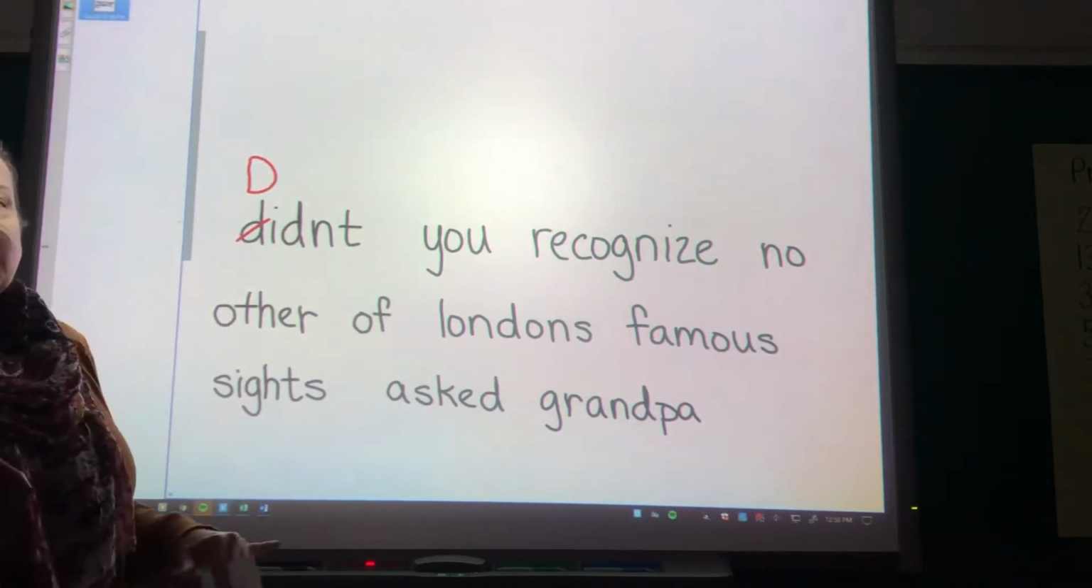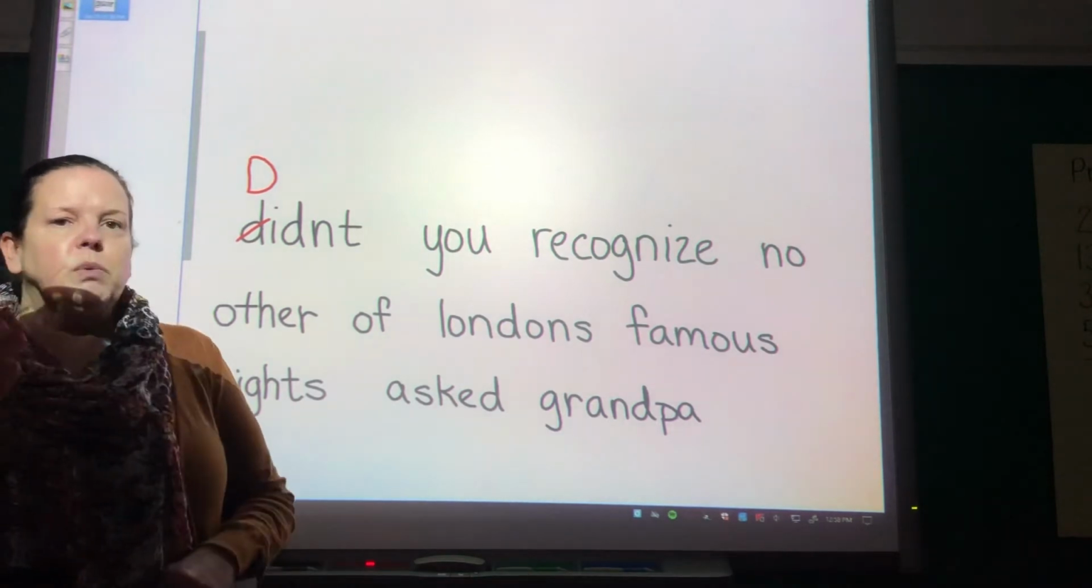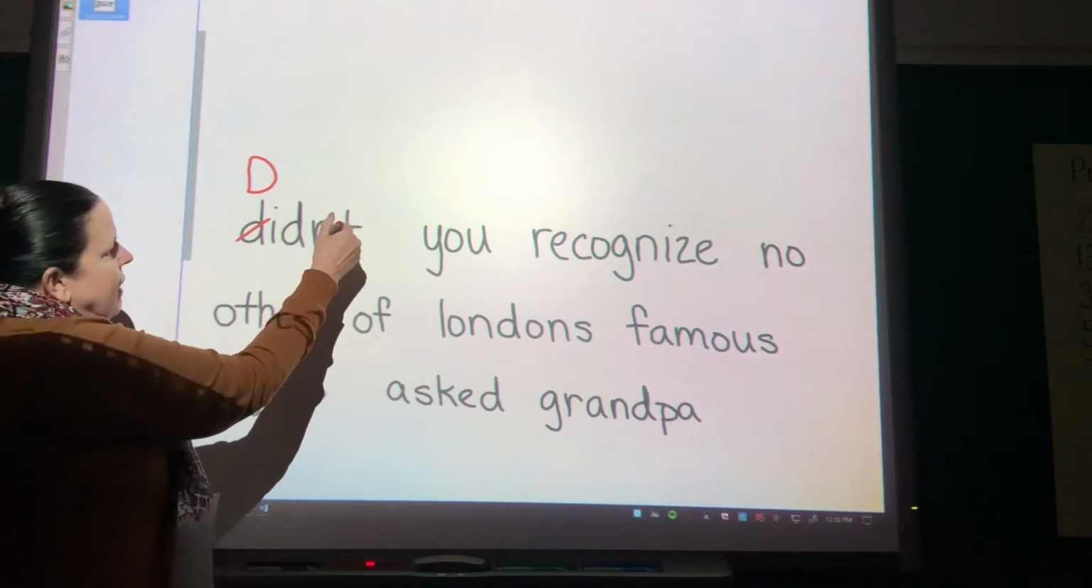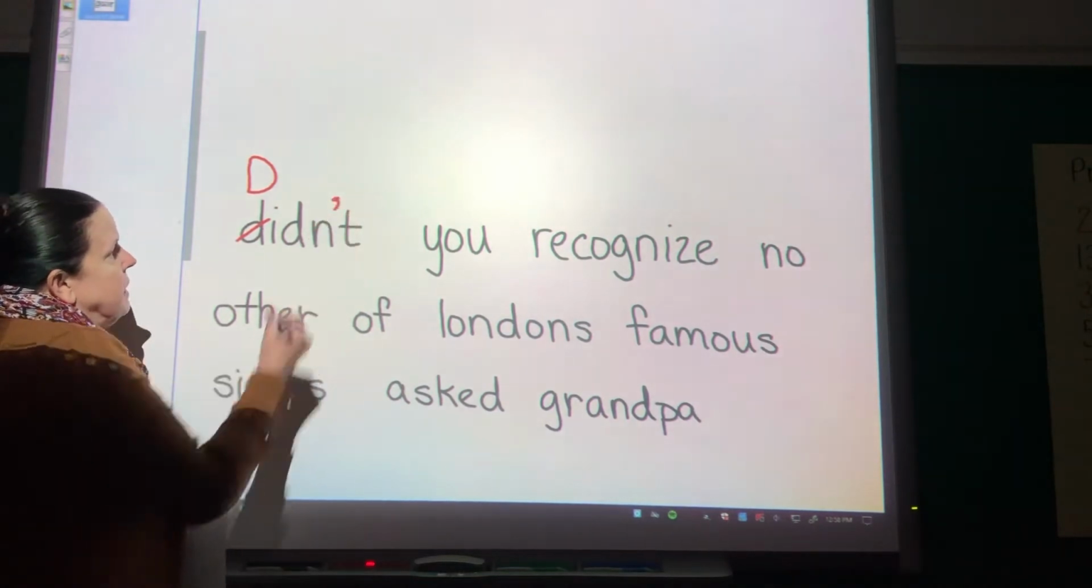Didn't is a contraction word. It is a contraction word for did not. So when we stick those together, we left the O out of not, so we have to put an apostrophe there in its place.